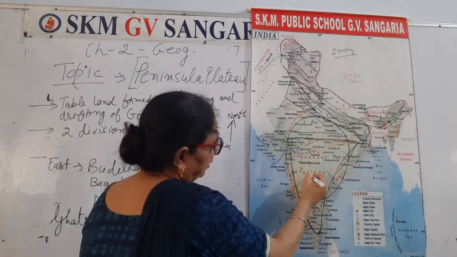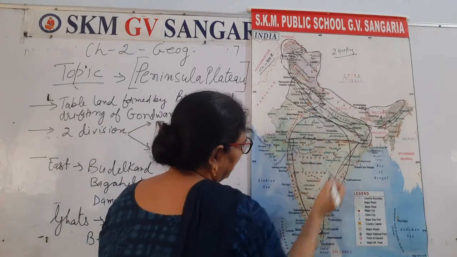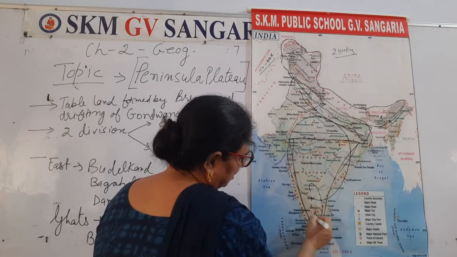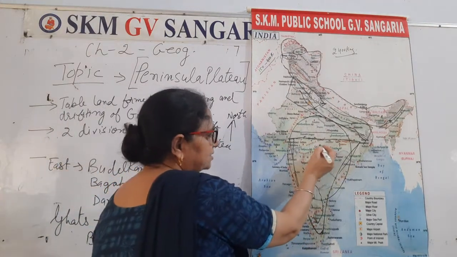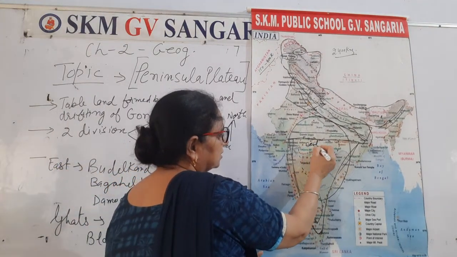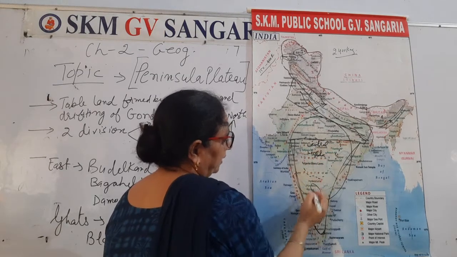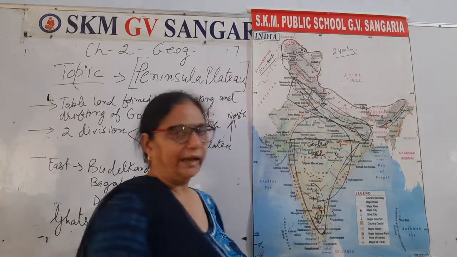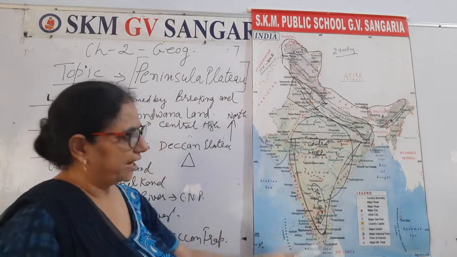Here is the Central Highland, and here it is the Deccan Plateau. Right? That which is in the south is the Deccan Plateau, and here it is the Central Highland. And it's the Deccan Plateau. Right? Deccan, in history in class 6-7 you have studied this Deccan India.